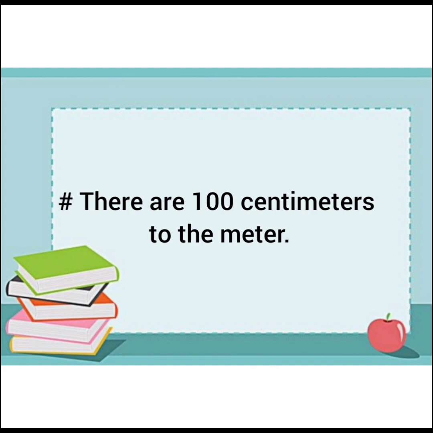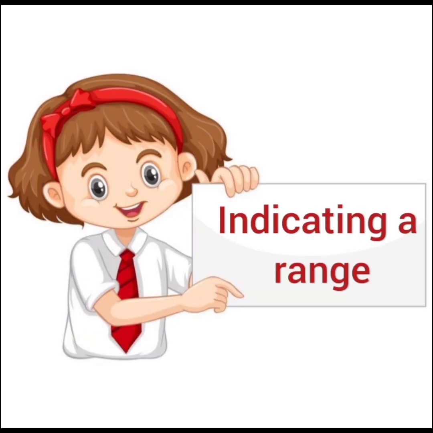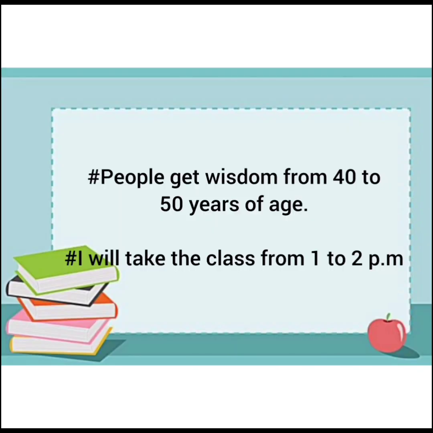Then the next use is indicating a range. People get wisdom from 40 to 50 years of age. Now here the range from 40 to 50 is discussed. I'll take the class from 1 to 2 p.m. Again, indication of range is there.